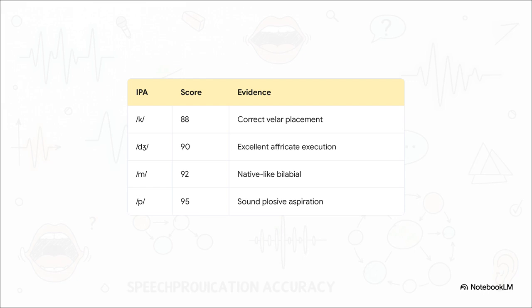Finally, the P phoneme maxes out the speaker's range at an impressive 95. The plosive aspiration is structurally sound and acoustically clear, handled perfectly in words like patience and privilege.